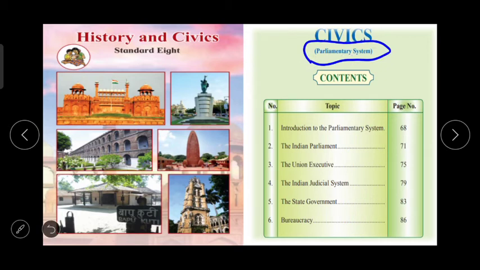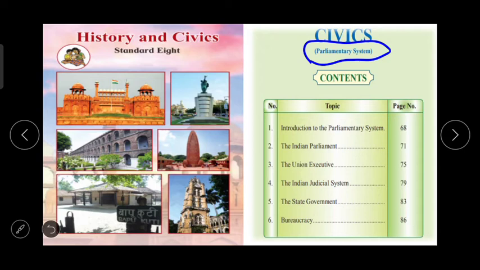The heading of our civics textbook is Parliamentary System. Like in history, the heading of our history textbook is History of Modern India. It means that in 8th standard history we are studying modern Indian history, and in the same way in civics we are going to study the parliamentary system.